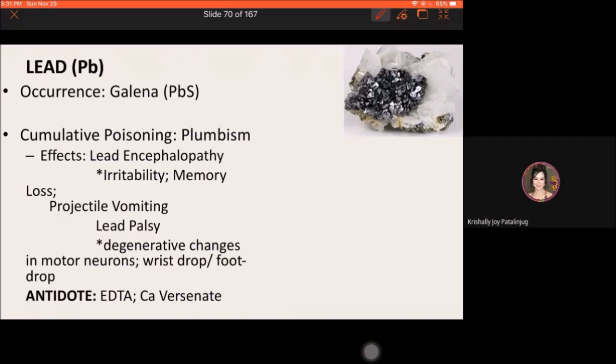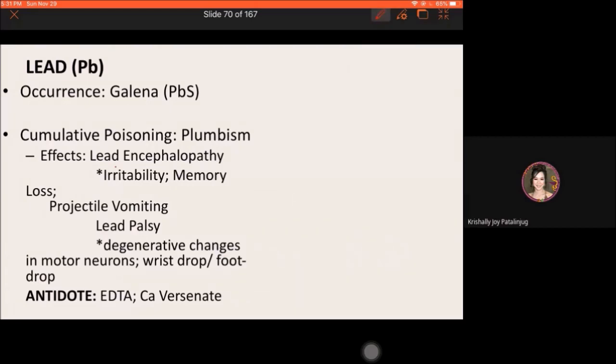So cumulative, it accumulates, okay, in a particular organ of the body. Particularly, being affected talaga during lead poisoning is the nervous system. Okay? And example sa mga effects ng lead poisoning is the lead encephalopathy, and the lead palsy.